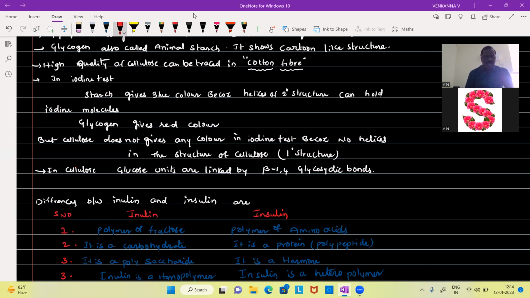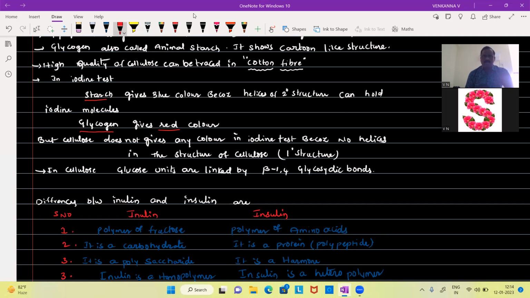When we conduct the iodine test, starch gives a blue color because the helices of starch hold the iodine molecules, but glycogen gives a red color. But cellulose does not give any color in the iodine test.